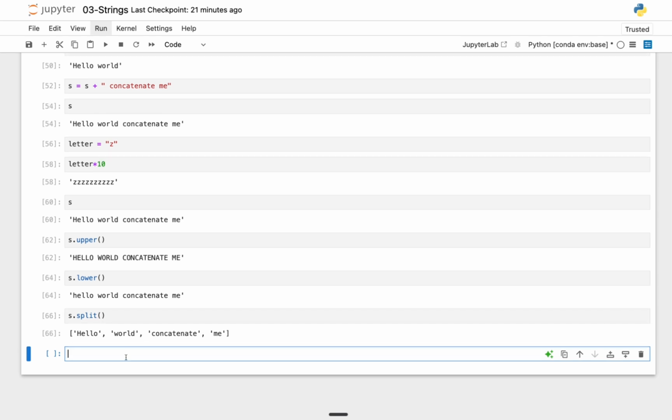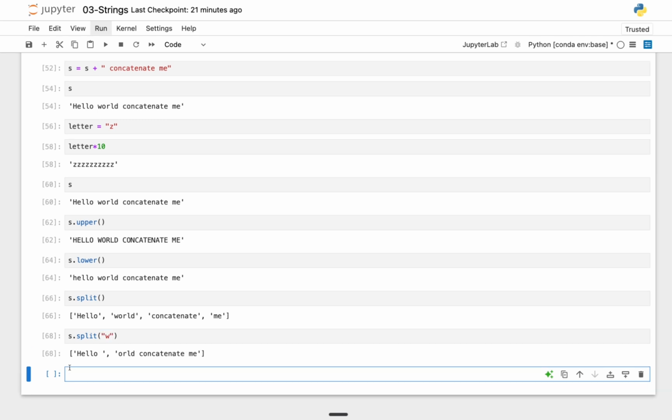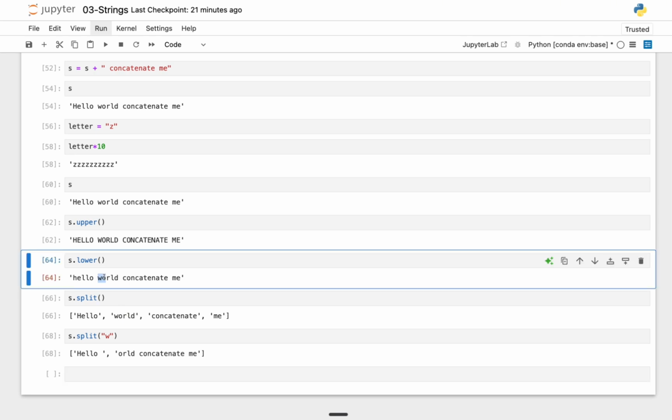But if I want to separate by a particular character, let's say w, I'll say s dot split, and I'll pass in w. If I run this cell, I'm going to have Hello, then orld concatenate me. Why? Because it went ahead and split it by this w. So it separates the values. That's why we have Hello space and orld concatenate me.